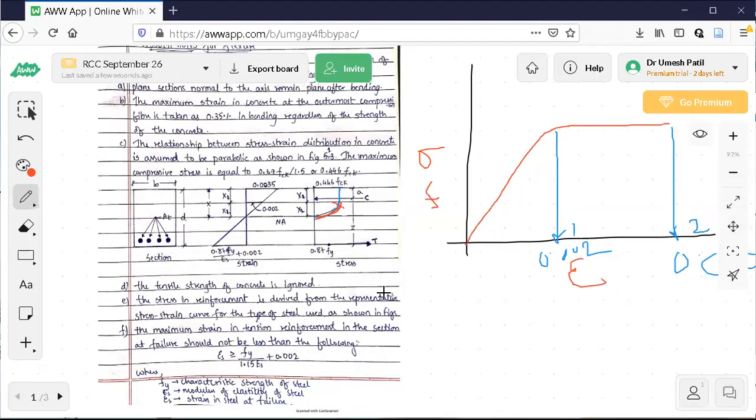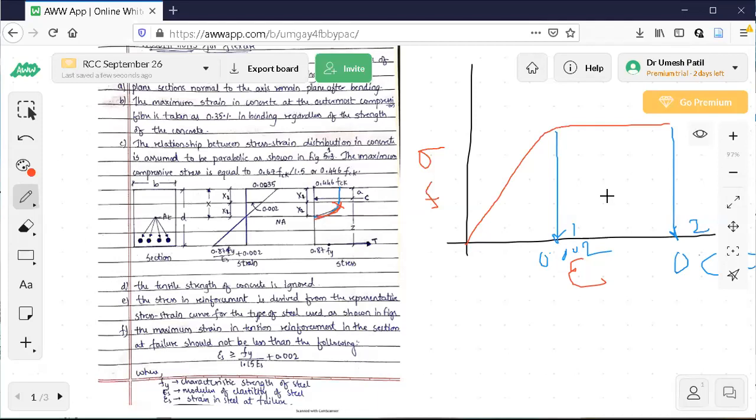Okay. So when you look at this stress strain curve here, what you should understand is the material loses its elasticity corresponding to 0.002 strain. It fails corresponding to a strain of 0.0035. This is the meaning of this particular curve. It means concrete loses its elasticity at a strain of 0.002. When you further load the specimen, it breaks corresponding to a strain of 0.0035.